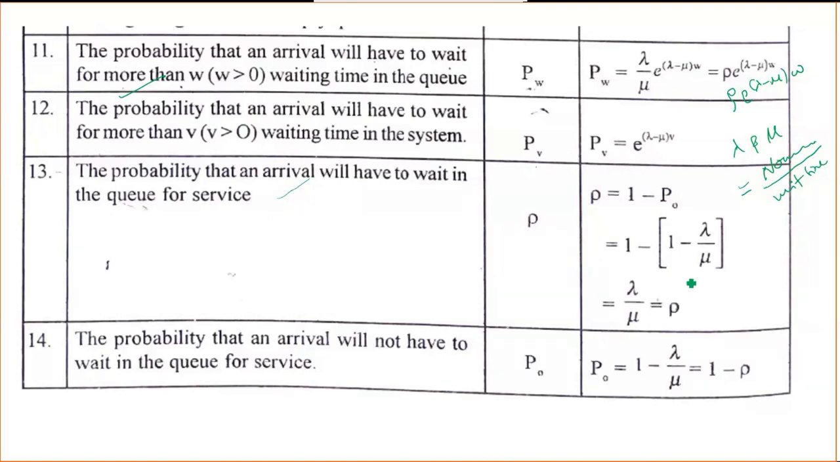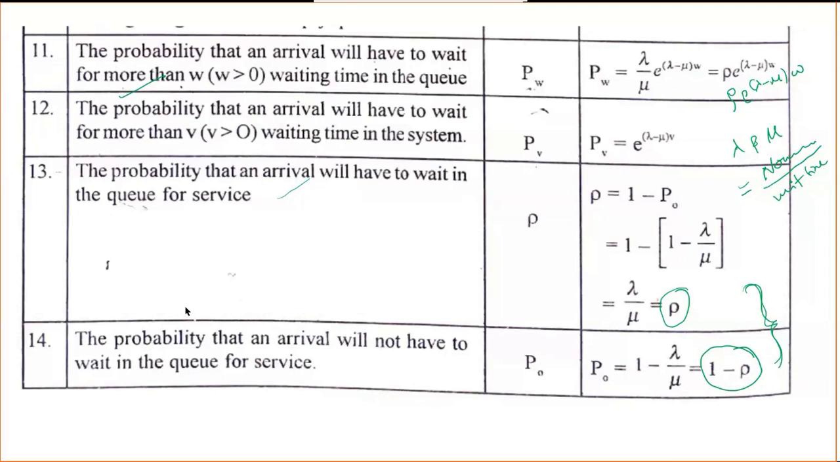Okay, again it's directly the row, only row. The probability that an arrival will not have to wait is 1 minus row. See, these 13 and 14 are similar to the previous formulas, so you can merge them, then you can remember hardly 10 equations. Okay, with this introduction, we'll start with the problems.